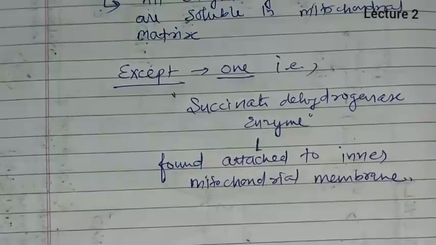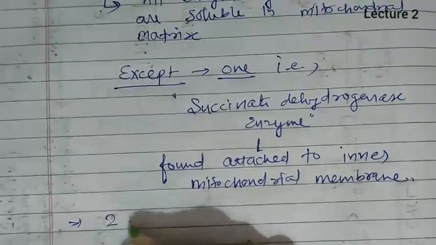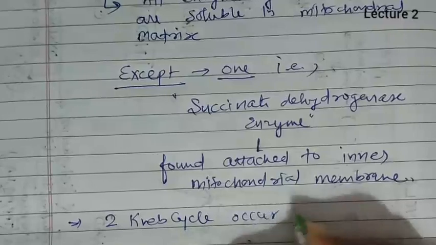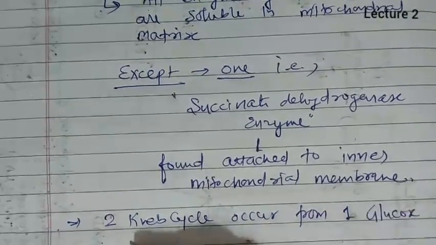Now when we see the whole Krebs cycle, two Krebs cycles occur from one glucose molecule.